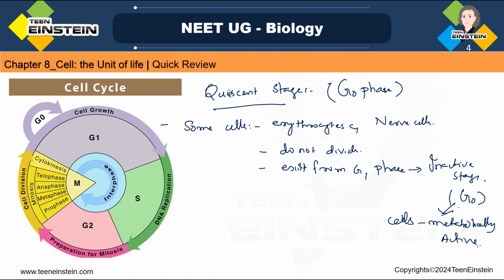Some cells like nerve cells and erythrocytes do not divide. This is also a previous year question: examples of such cells which quit the stage of growth. This is an important question.